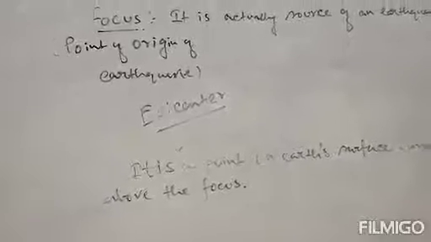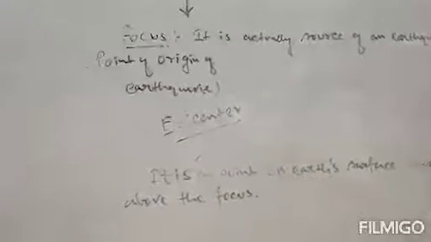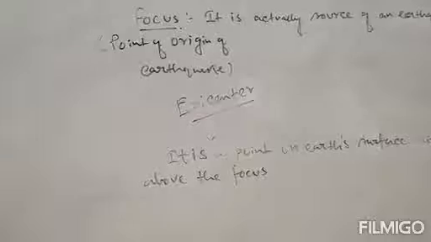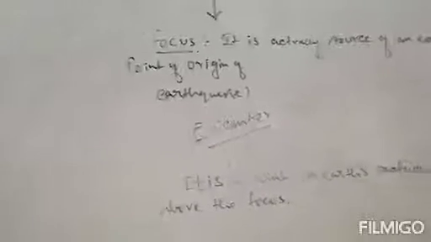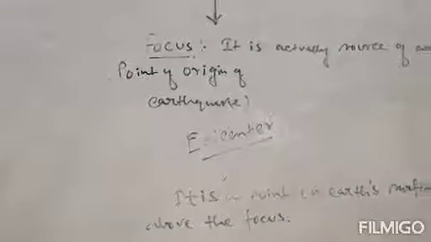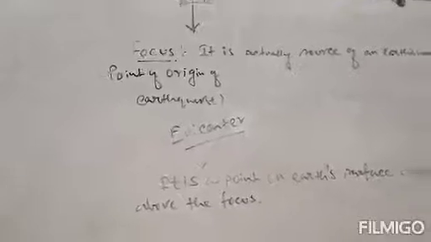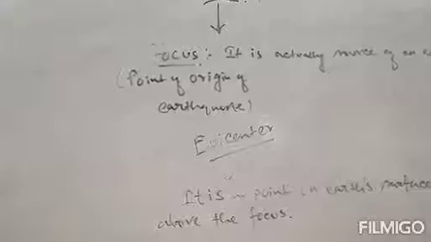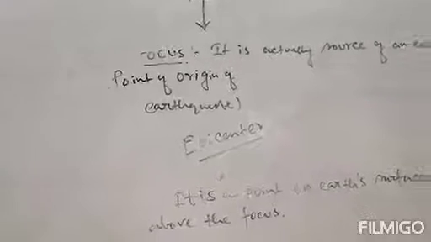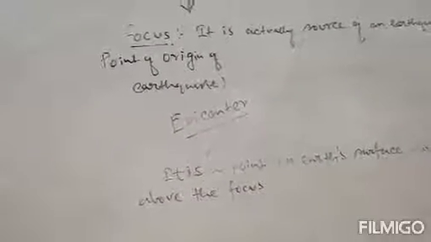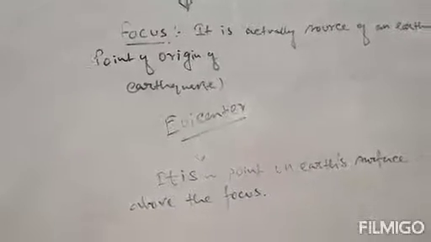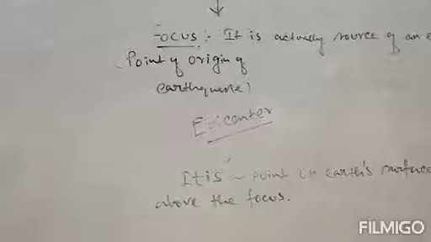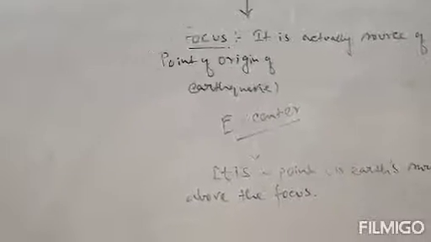Clear? Therefore, how can we predict an earthquake? There is an instrument that scientists use, mainly geologists. Geologists are the scientists who actually deal with this type of incident, that means earthquakes, and they use an instrument to predict an earthquake. The instrument is known as a seismometer or seismograph.